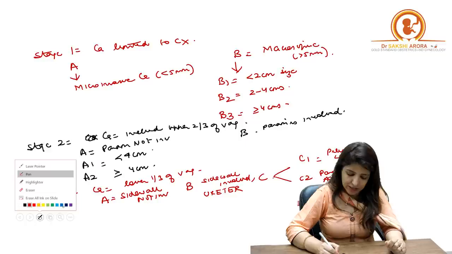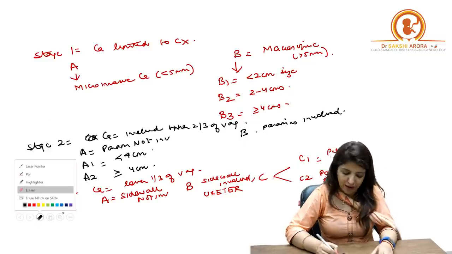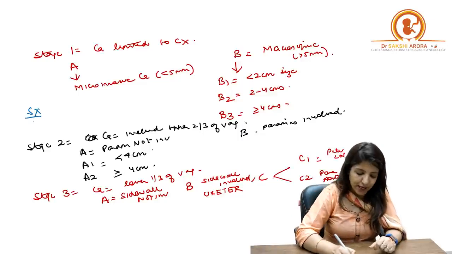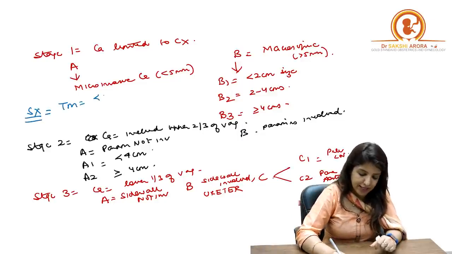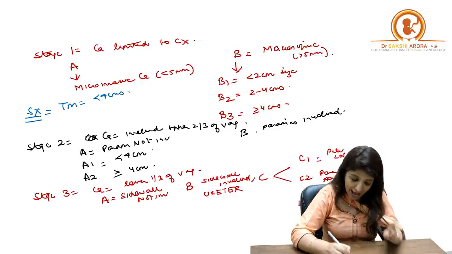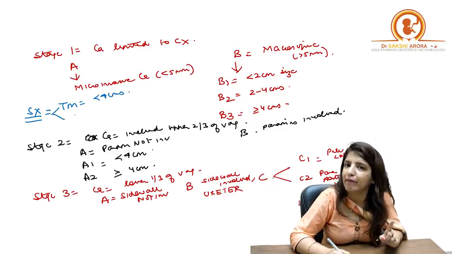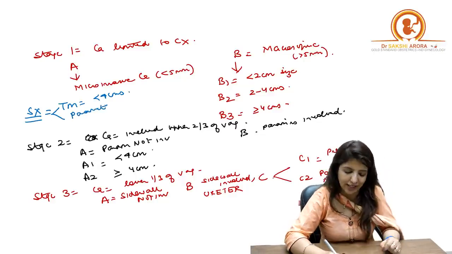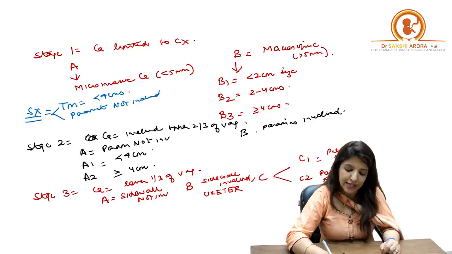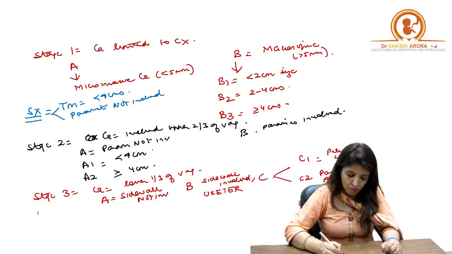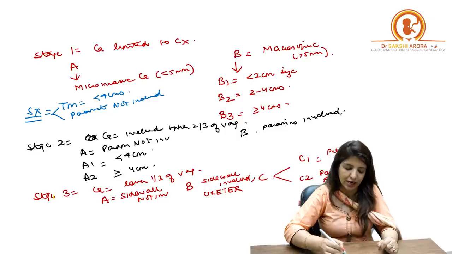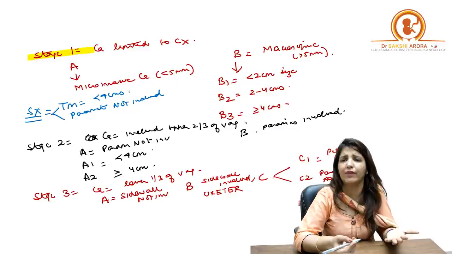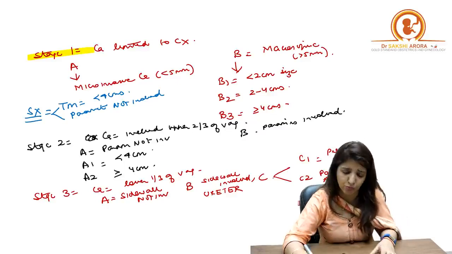Now in the management of cancer cervix, you have to remember that surgery can be done only if the tumor is less than 4 centimeters in size, and second, surgery can be done only if the parametrium or structures below that are not involved. In other words, if I ask you to mark the stages where surgery can be done, you will say, ma'am, stage 1A, and 1A is further divided into 1A1 and 1A2, so it can be done in both of them.